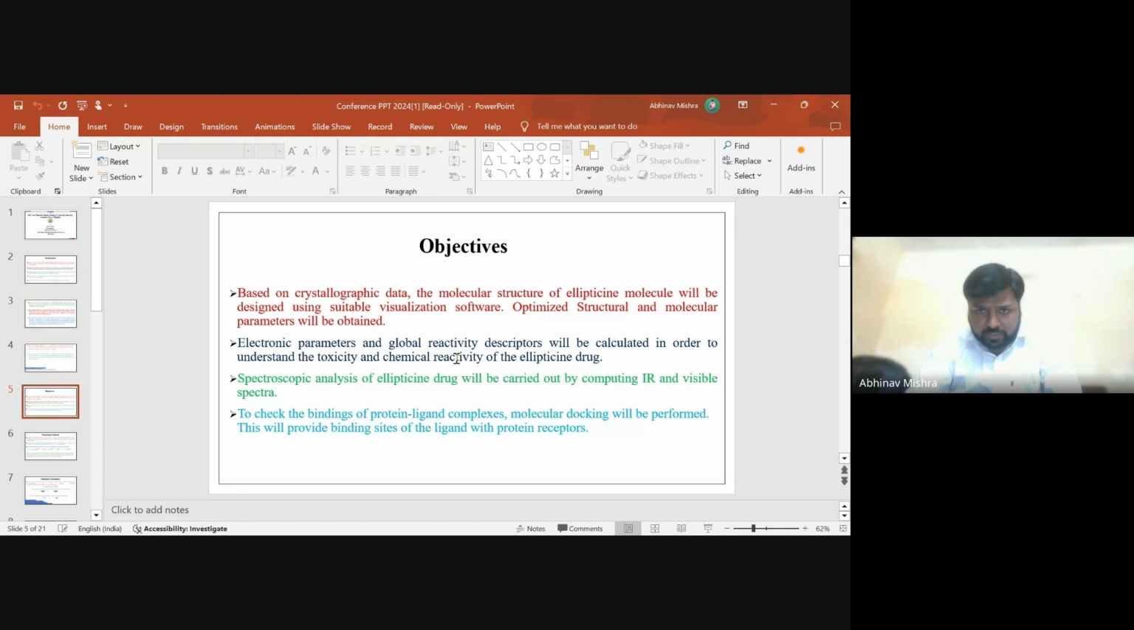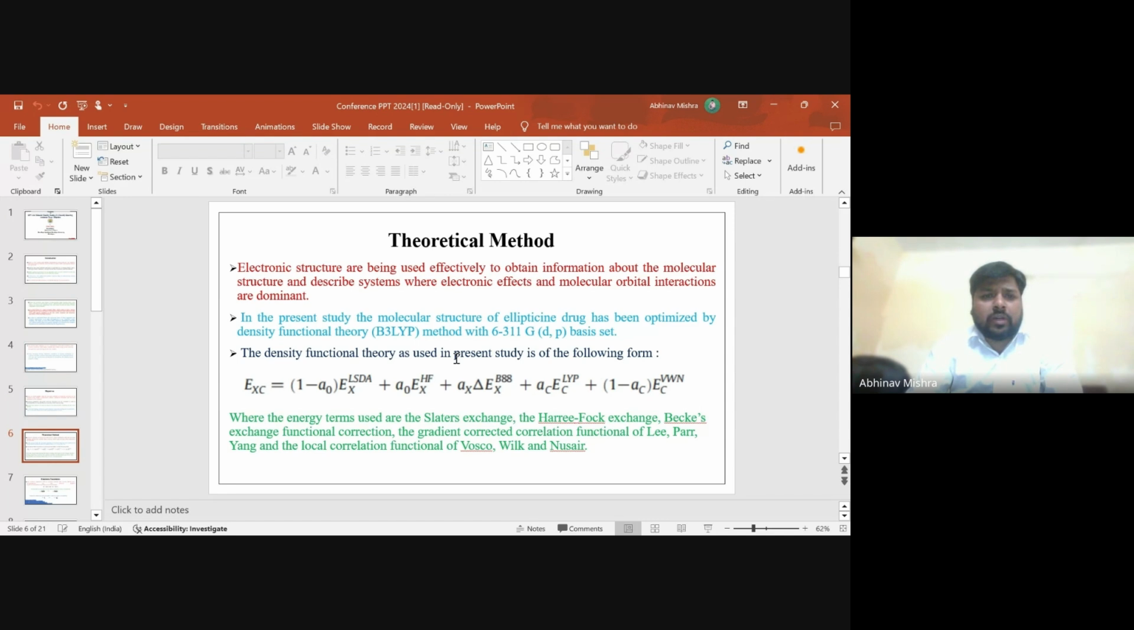Now the objectives of my research work are based on the crystallographic data. The molecular structure of the ellipticine molecule will be designed using suitable visualization software, and the optimized structure and molecular parameters will be obtained. In my research work, we use the Gaussian software with GaussView software. Electronic parameters and global activity descriptors will be calculated in order to understand the toxicity and chemical reactivity of the ellipticine drug. A spectroscopic analysis will be carried out by computing IR and UV-visible spectra. To check the binding of the protein-ligand complex, molecular docking will be performed. This will provide the binding sites of the ligand with protein receptors.